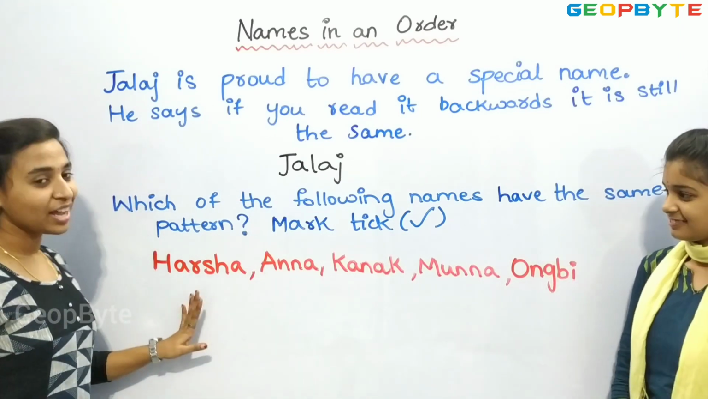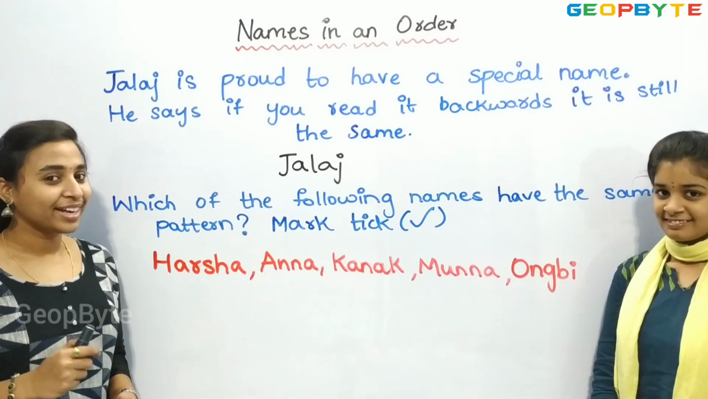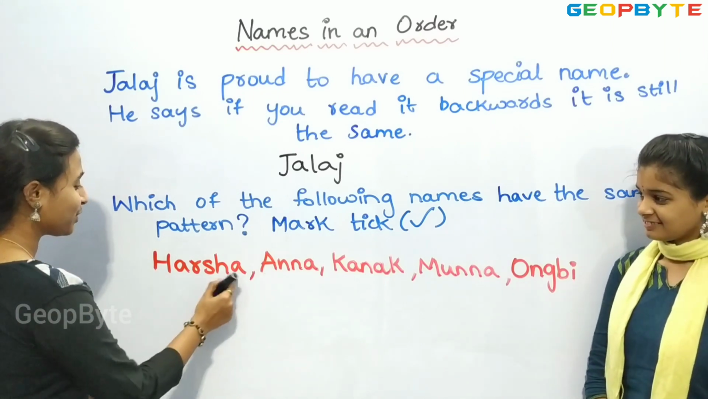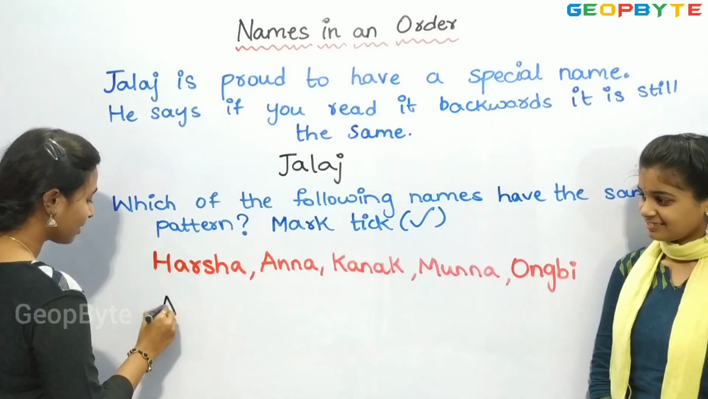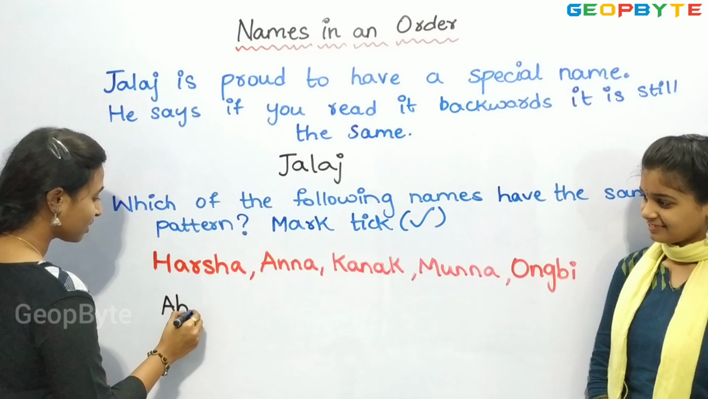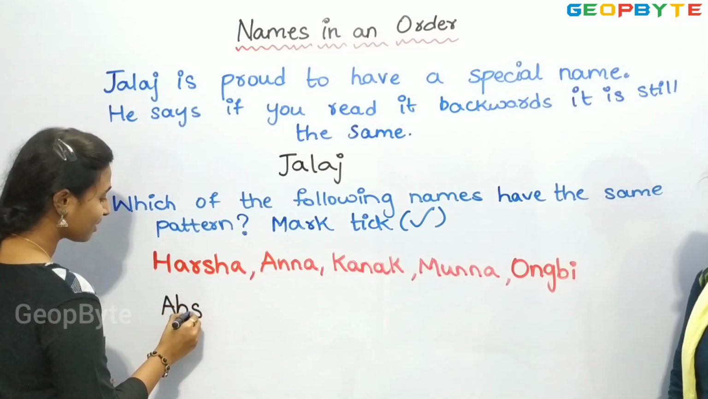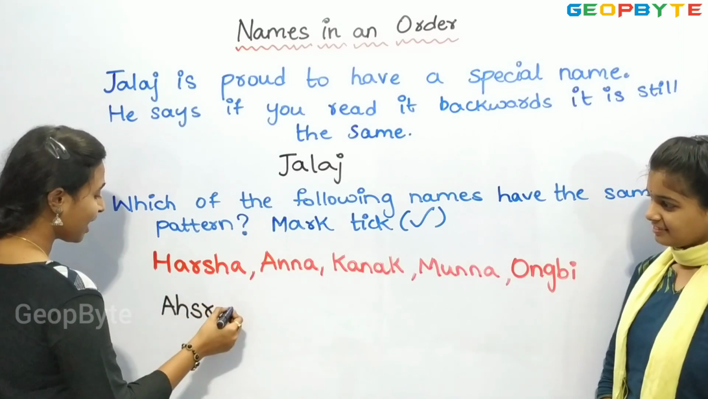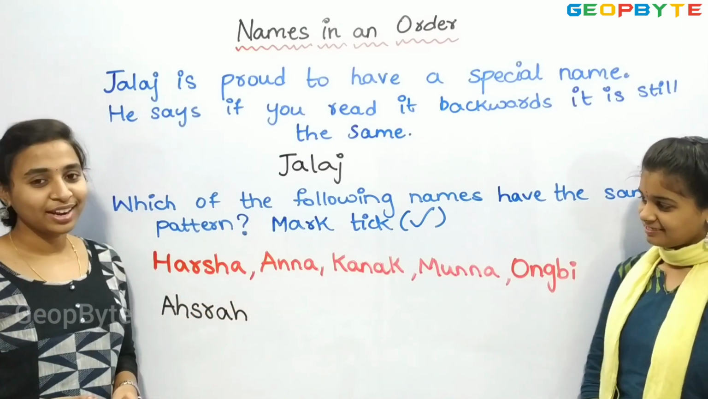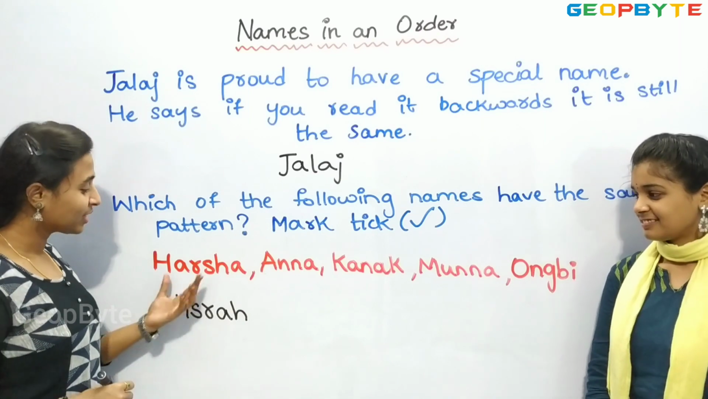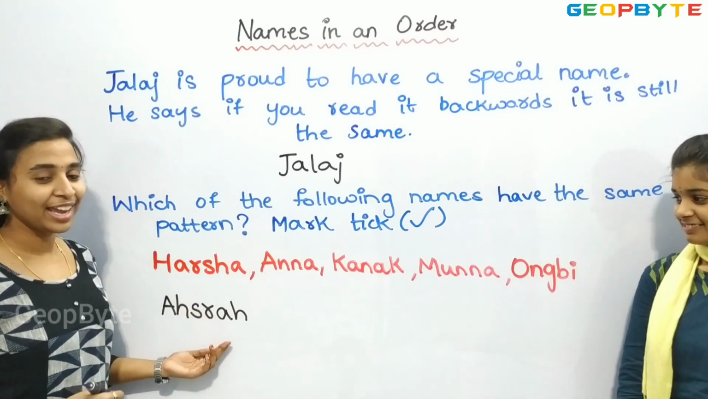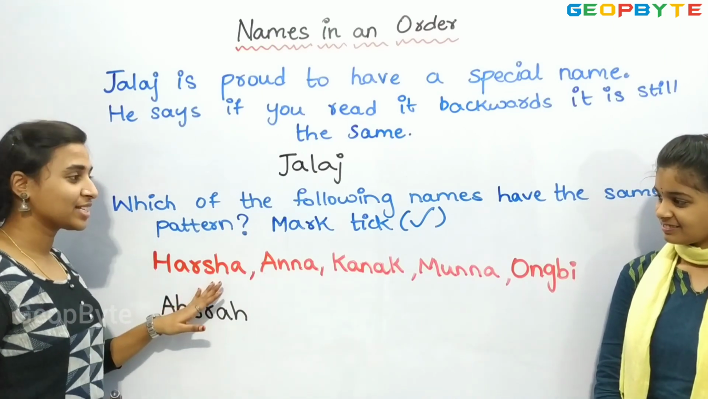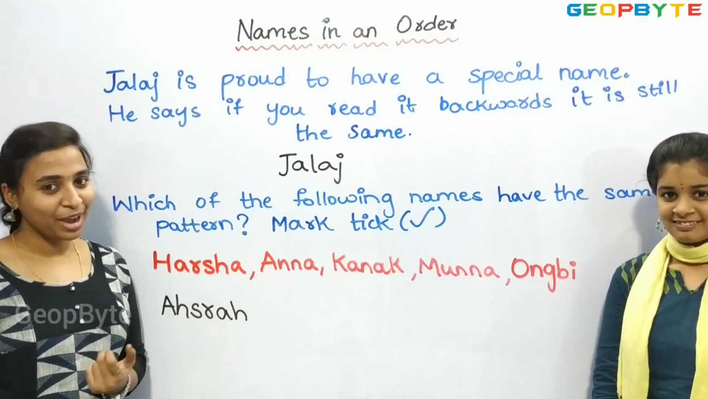First we have Harsha. Now let us try writing Harsha from backwards. That is, we have A, H, S, R, A, H. Children, see, we did not get the same name Harsha again when we have written from backwards. So, this is not of the same pattern.